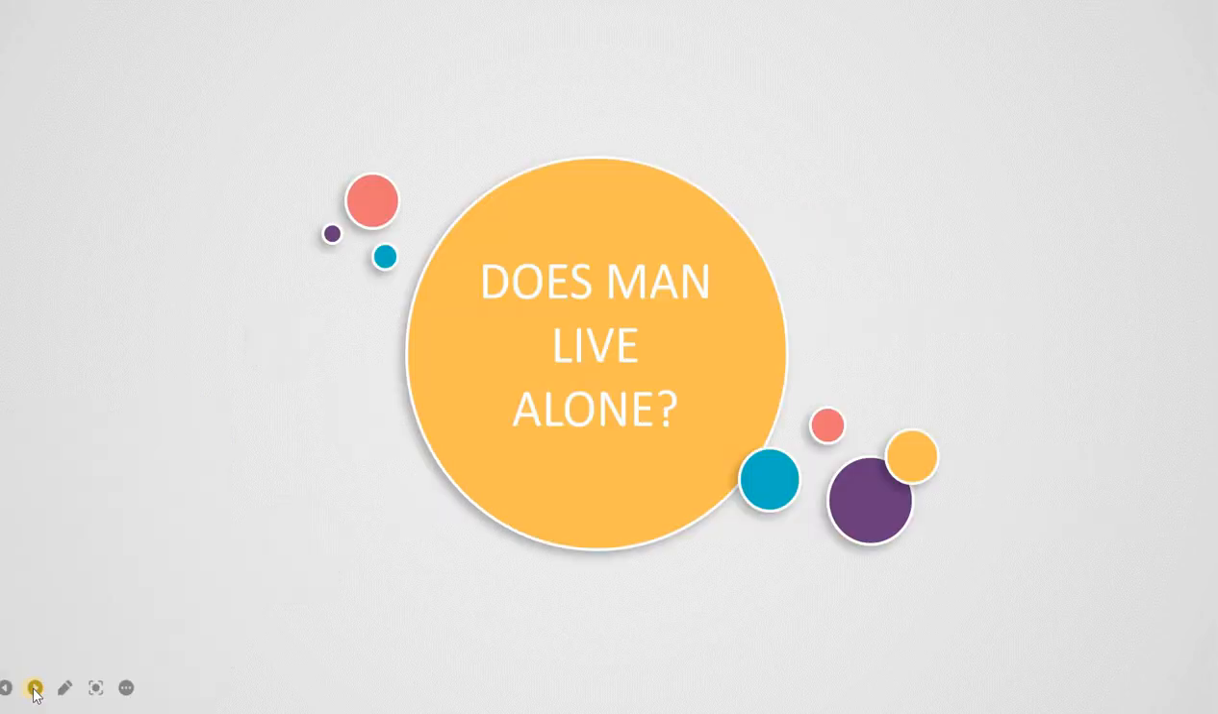Before we try to understand what social groups are, we need to understand that man is the most important component in social groups. So we begin with the question, does man live alone? If he does not live alone, where does he live? Does he live in groups? Does he live in society? And so on and so forth.